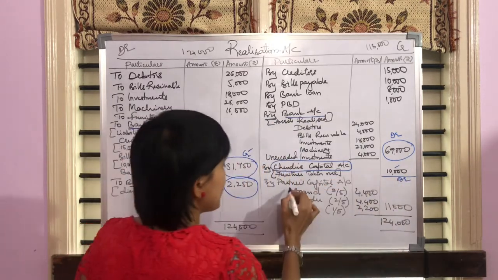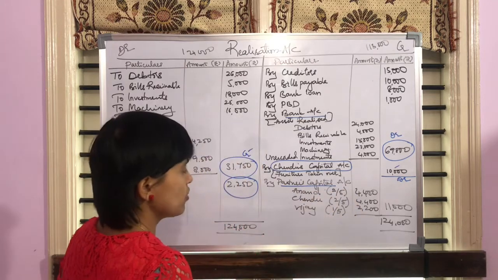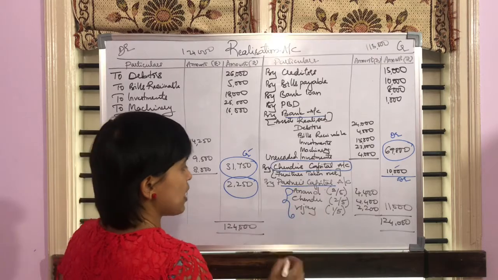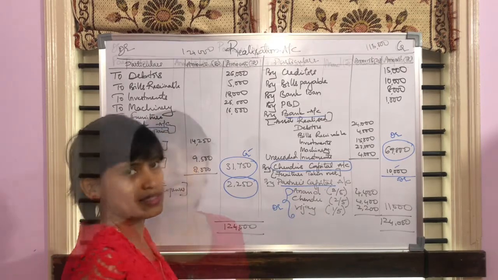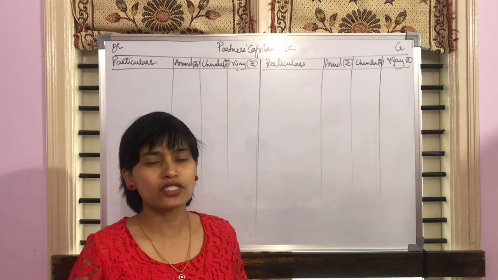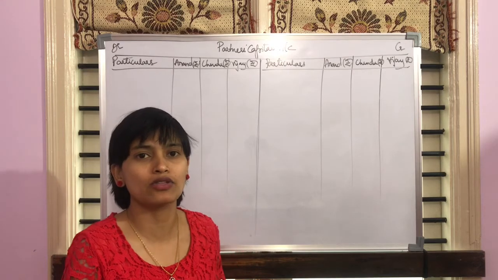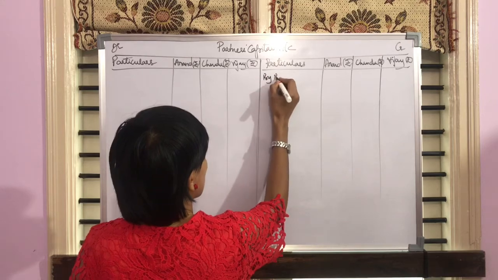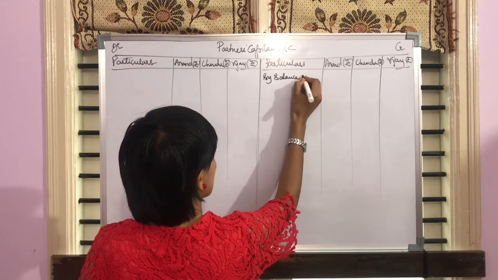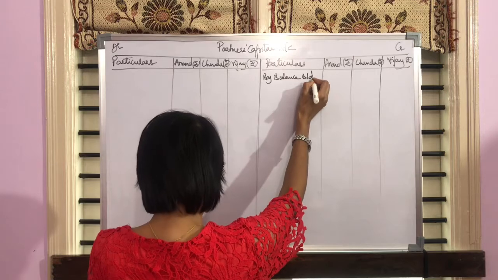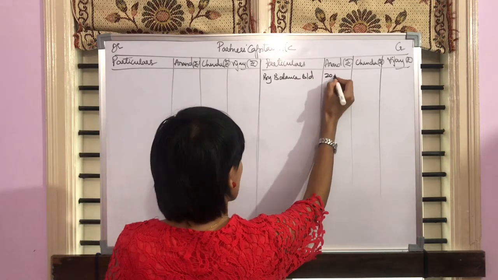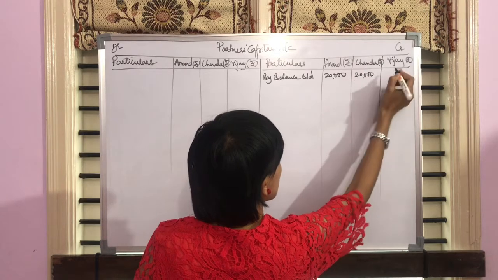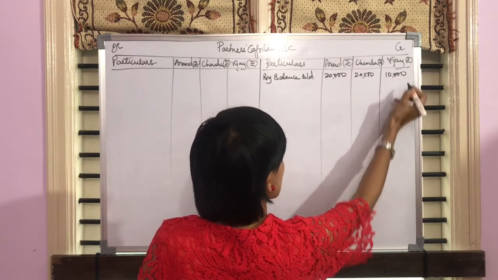Then you have again partner's capital account. The loss information also will reflect in partner's capital account on the debit side. First and foremost, from the balance sheet, let's bring down the capital of the partners. So write it as by balance brought down. Anand's capital amount is 20,000. Chandu's capital amount is also 20,000. Vijay's capital amount is 10,000.